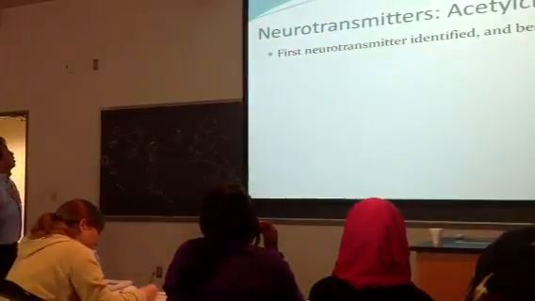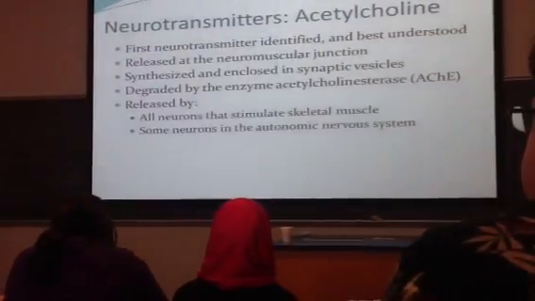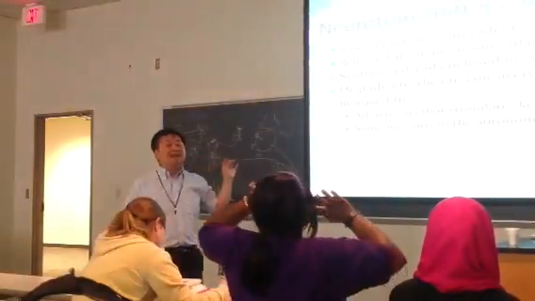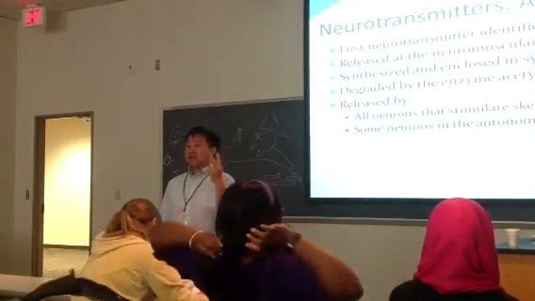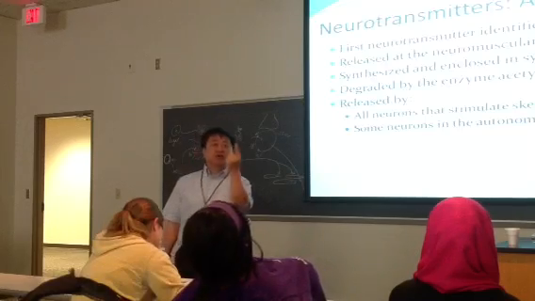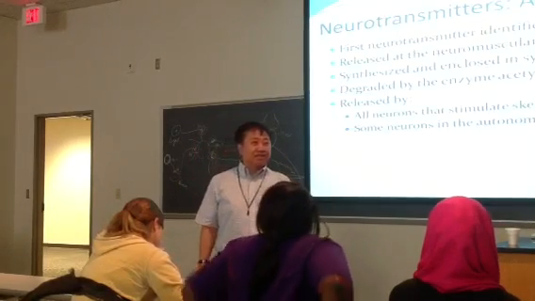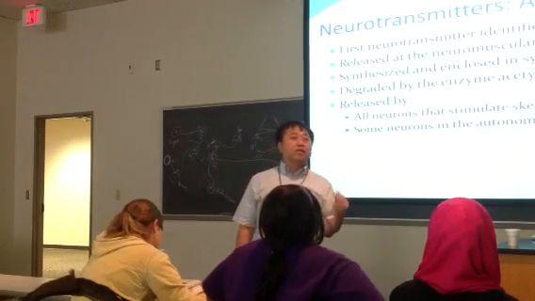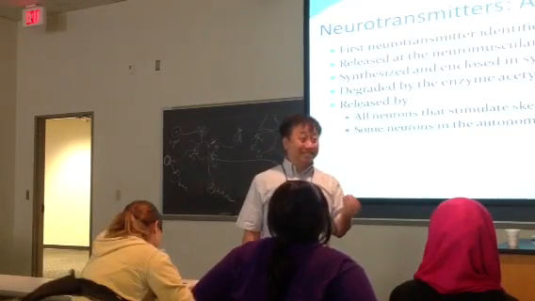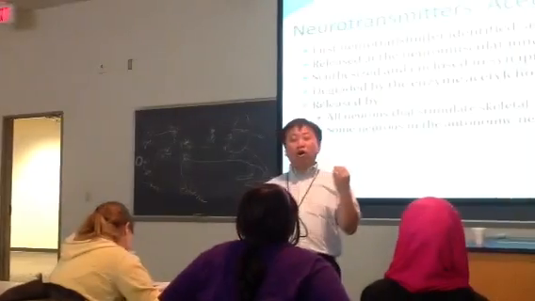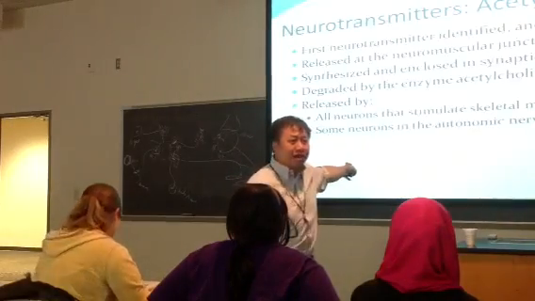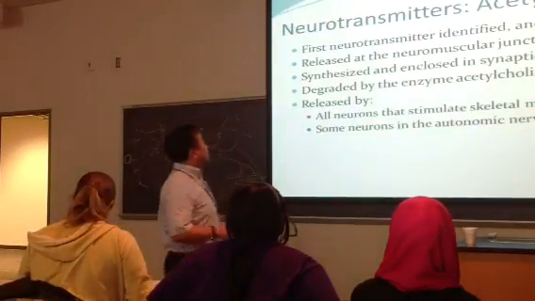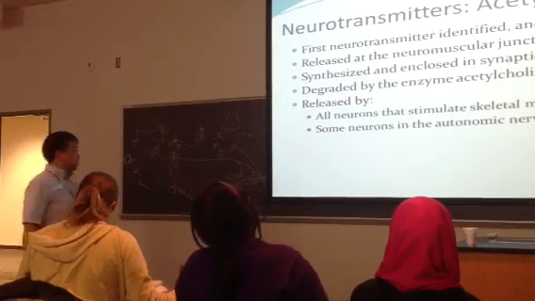We start with acetylcholine. Why does acetylcholine by itself make up an entire class? There are 2 reasons for that. It is the first neurotransmitter that has been isolated. It's the first one. Secondly, it is the one that we understand the most. We know much more about acetylcholine than we know about carbon monoxide. Much, much more. And that's the reason why we put it into a single class by itself.